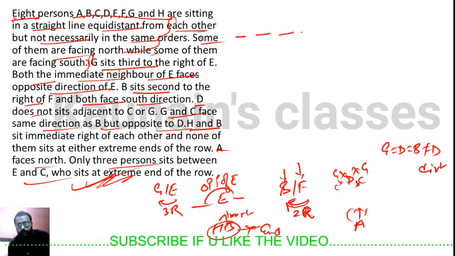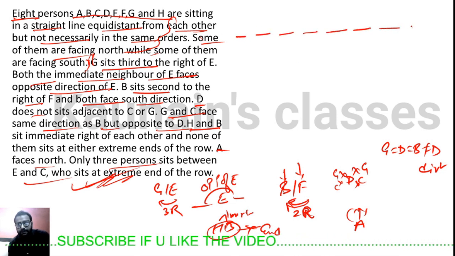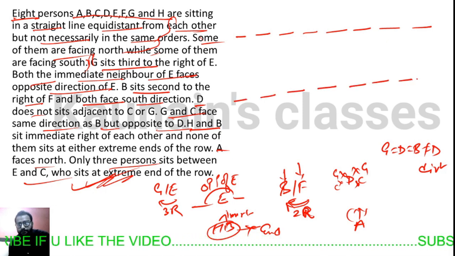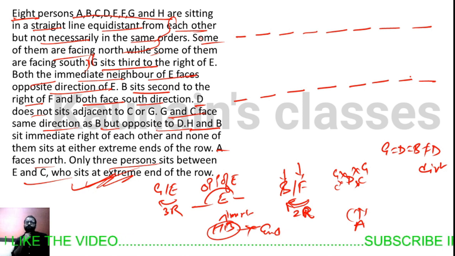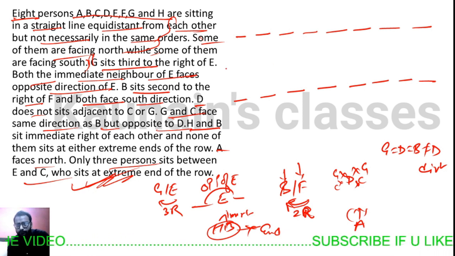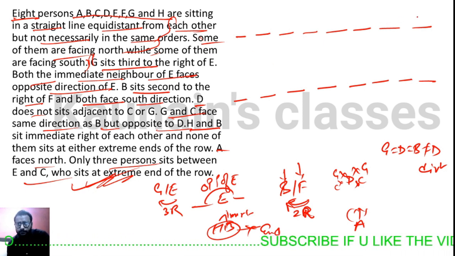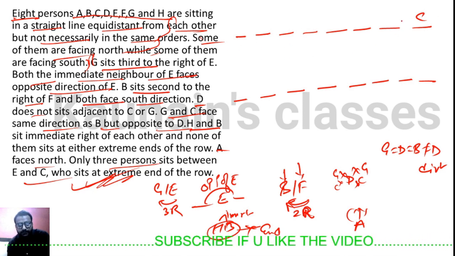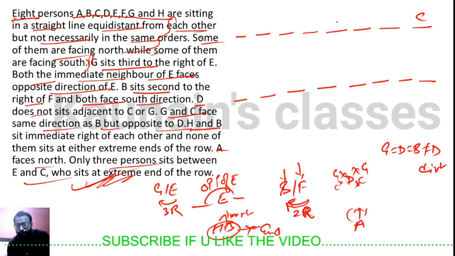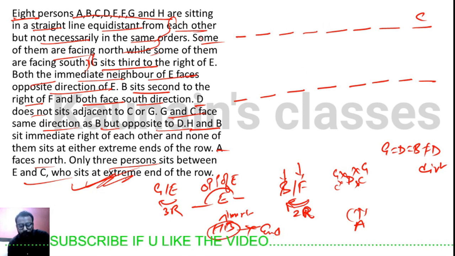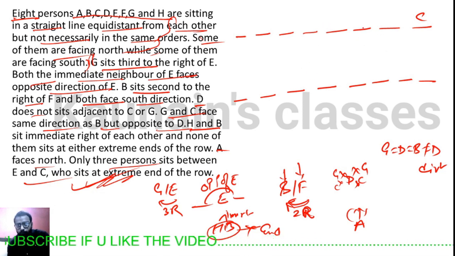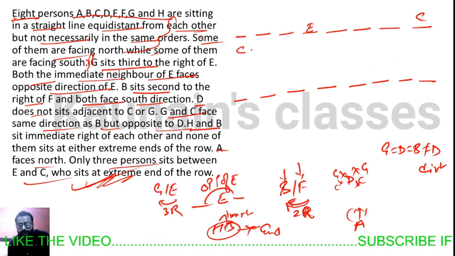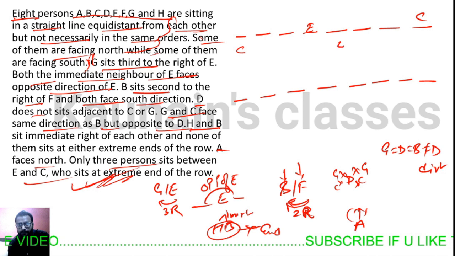1, 2, 3, 4, 5, 6, 7, 8. 8 persons. Okay, so let's start. We can make cases here because it's a prelims level puzzle, so the cases will be eliminated very quickly. So if C is here, 1, 2, 3 person gap, only 3 persons sit between E and C, so E will be here. Okay, we can make a case here. C is here, 1, 2, 3 person gap, E is here.